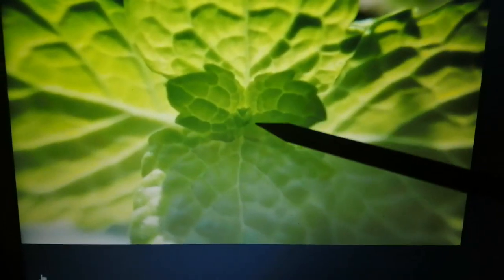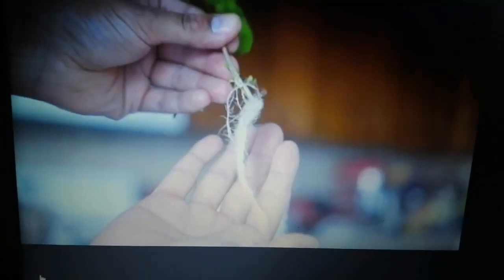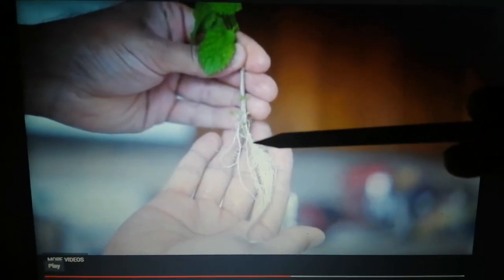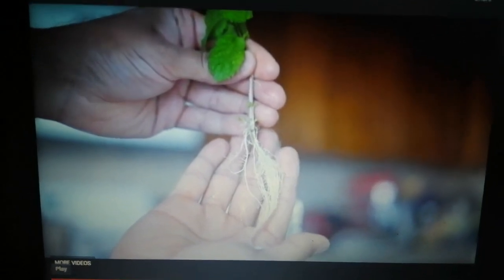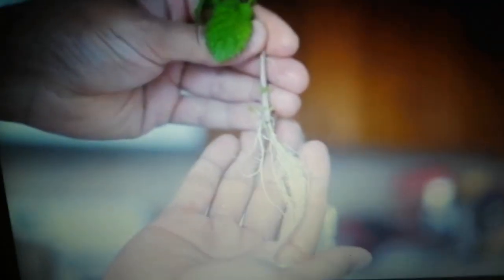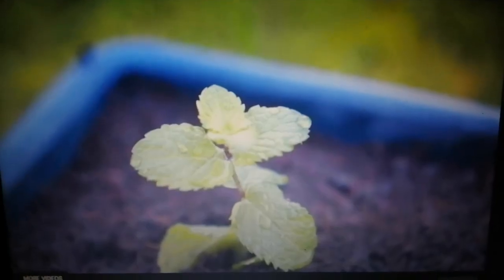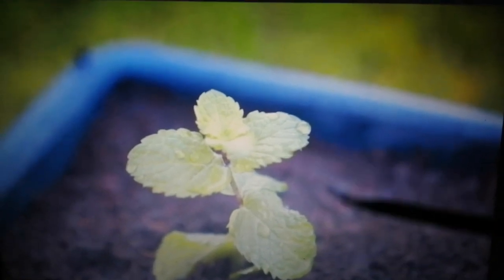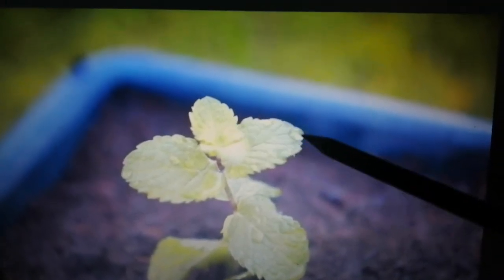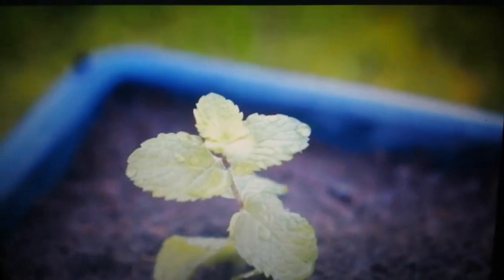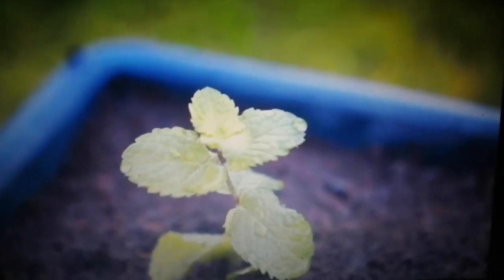New leaves have started to grow, and we can see that even the roots have been developed after a few days. Can you see? These are the roots. The new baby plant or the sapling is then planted in a pot, in a different pot, where it will grow into a big plant.